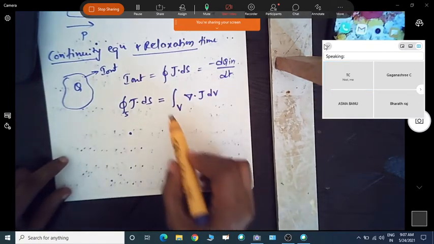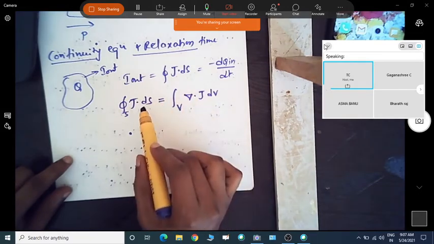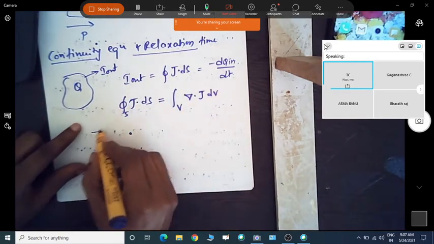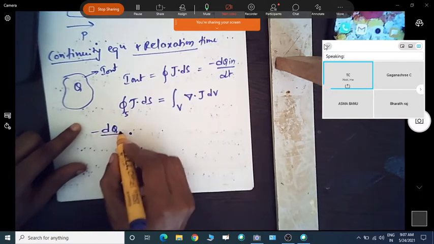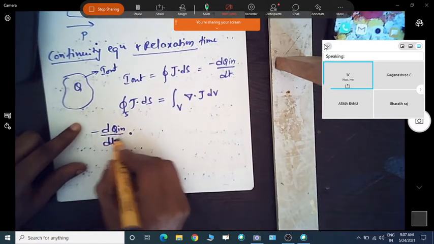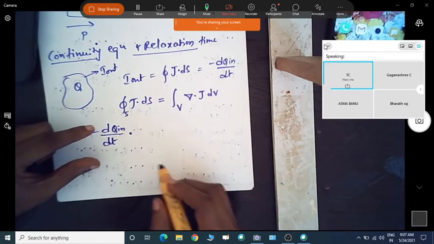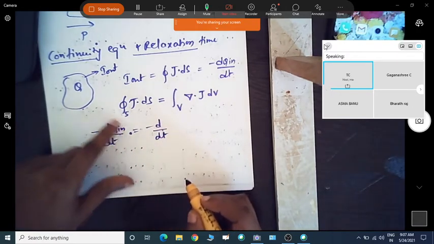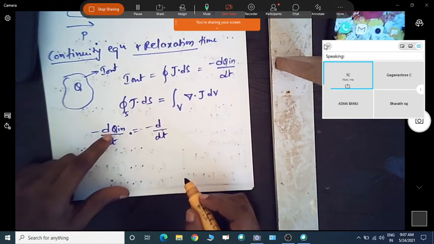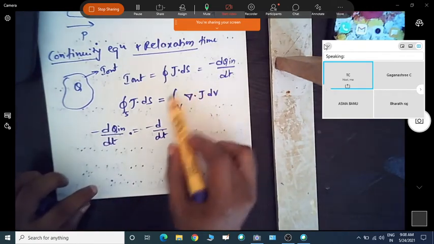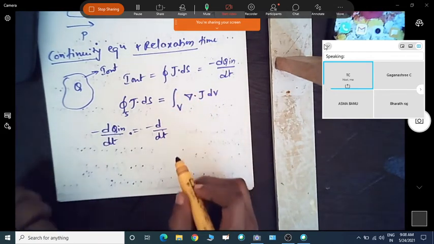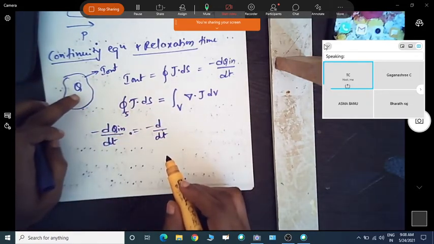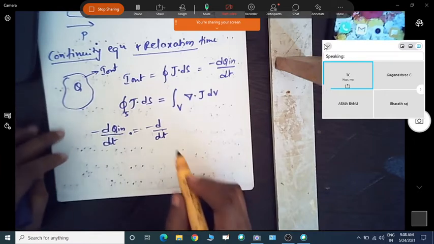Similarly, if I apply this to the above equation, dQ in by dt, the rate of change of charge, is equal to minus d by dt of Q, and we can write Q in terms of a volume integral.